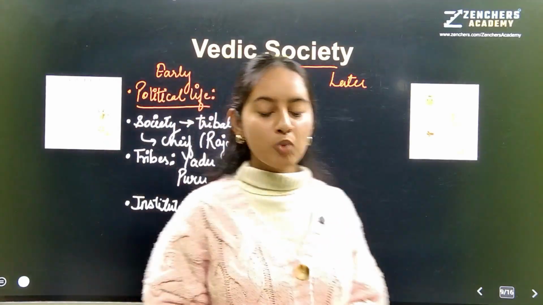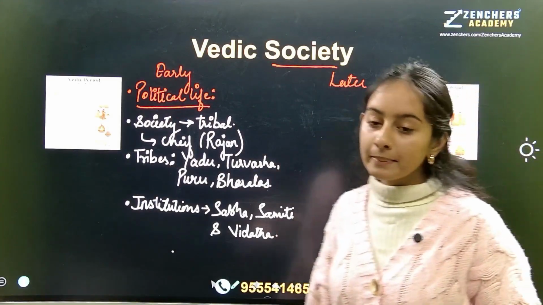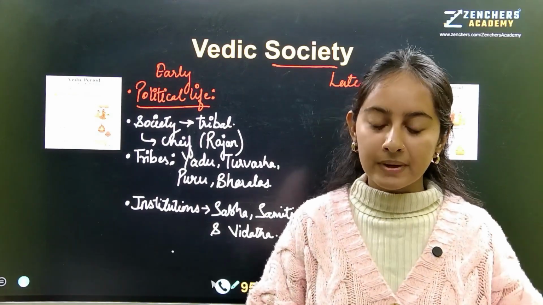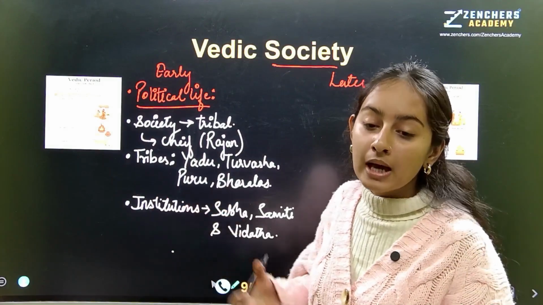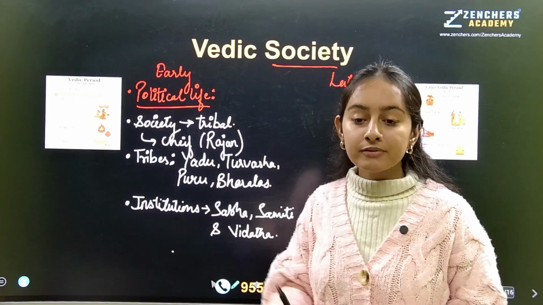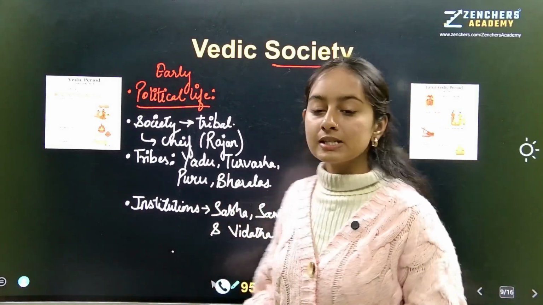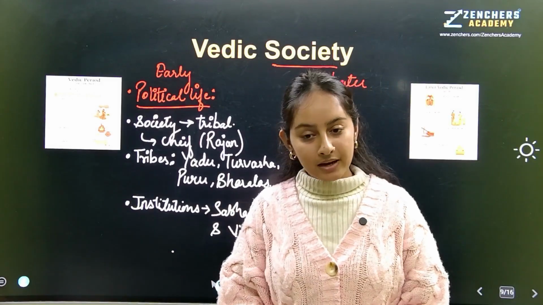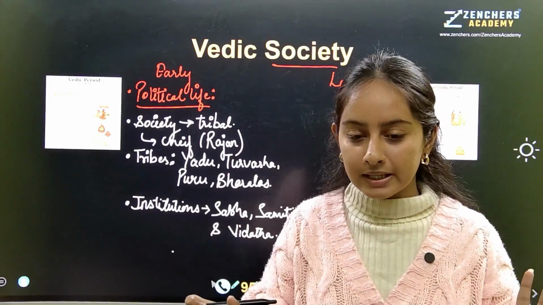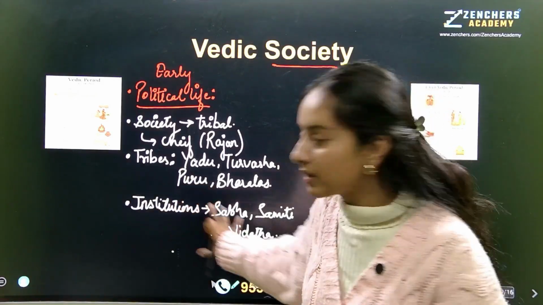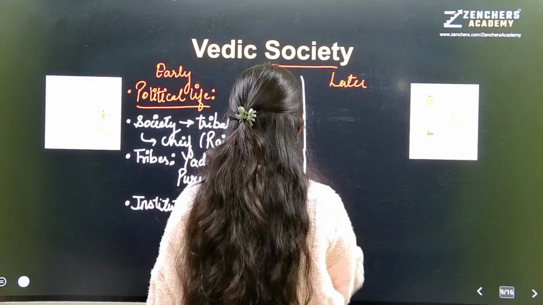There they used to take important decisions, they used to advise the king, and all the people across their tribe used to participate in these kinds of assemblies. So that means people also held power at that time. Women were free to pursue whatever they wanted to pursue. They were also part of these assemblies. Correct? So initially it was a very flexible and equality based society. Understood? Now we move to the later Vedic period and its political system.